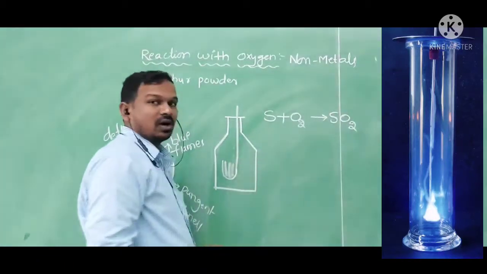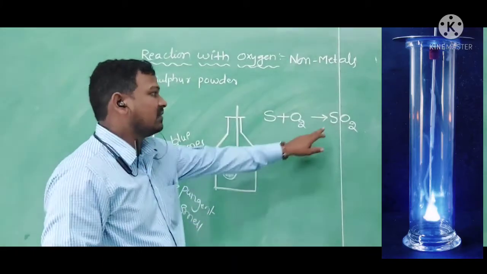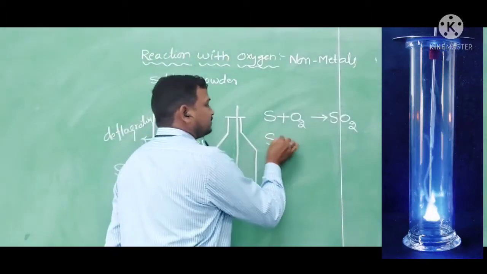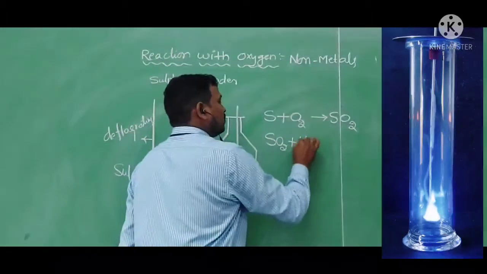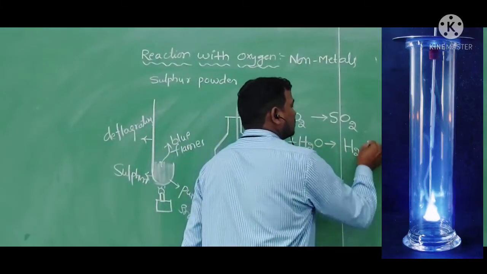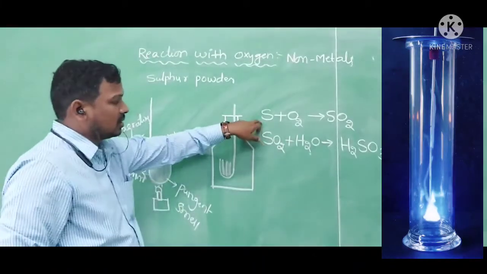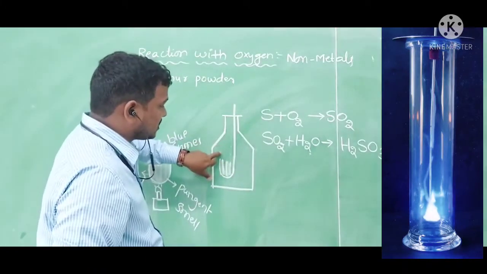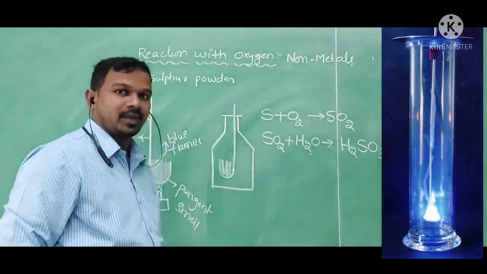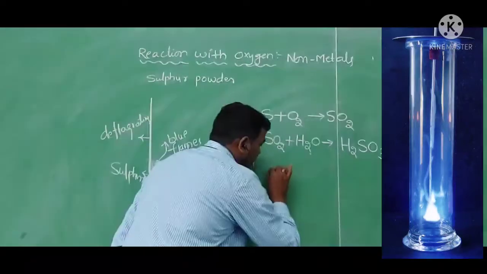Add some water to this gas and shake properly so that the sulfur dioxide mixes with the water and produces sulfurous acid. Whenever the sulfur dioxide mixes with the water, we take the mixture into a petri dish.